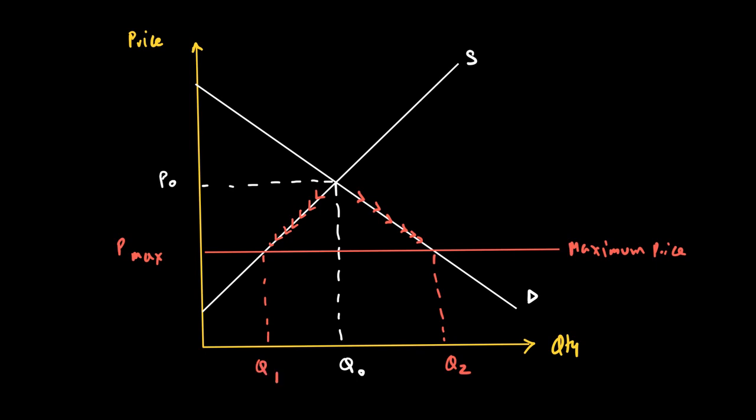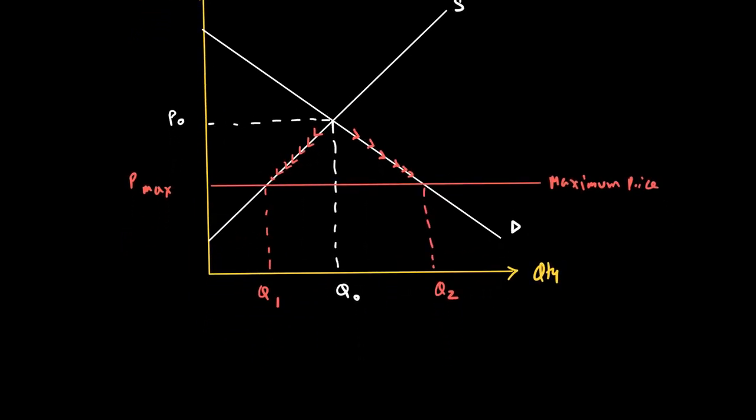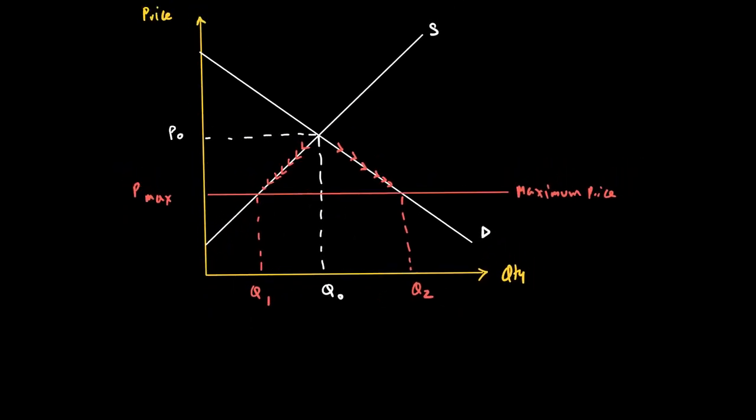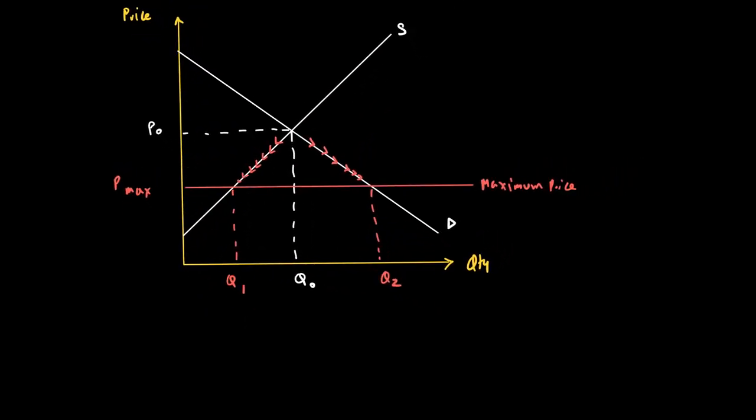As a result of this, you can see that there are more consumers now willing to demand the good, and fewer producers now willing to supply the good, causing a shortage of Q2 minus Q1. So one of the biggest impacts that we'll see of maximum price is what we call a shortage. This shortage means that only Q1 is supplied, and therefore only Q1 consumers are able to get the good.